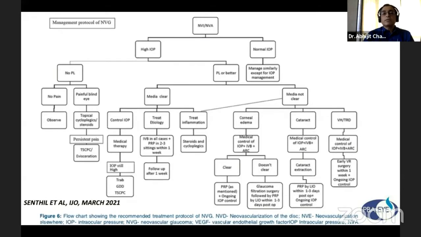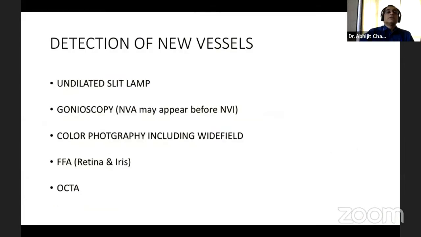If the media is not clear, then the corneal edema is there, or cataract, or vitreous hemorrhage. For vitreous hemorrhage or TRD, you can go for vitreoretinal surgery. For cataract, extraction with intravitreal anti-VEGF, and for corneal edema also anti-VEGF and even anti-retinal prophylaxis. So detection of new vessels, how we do it clinically.